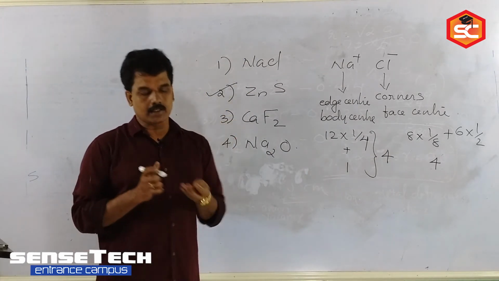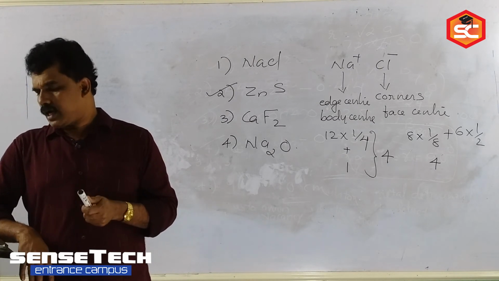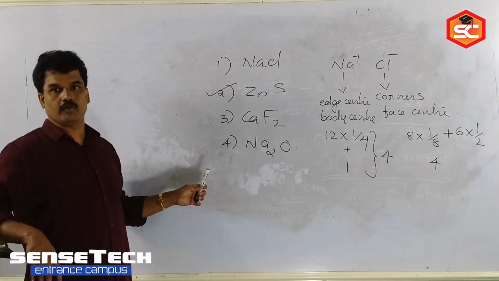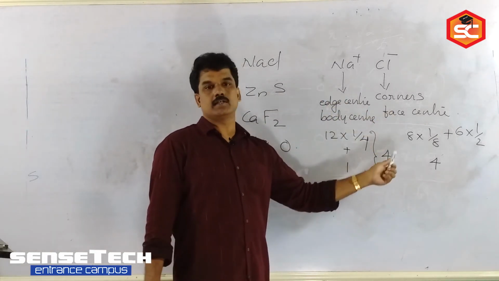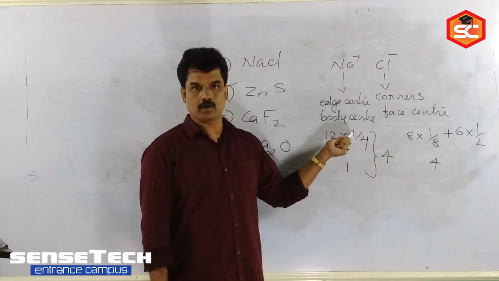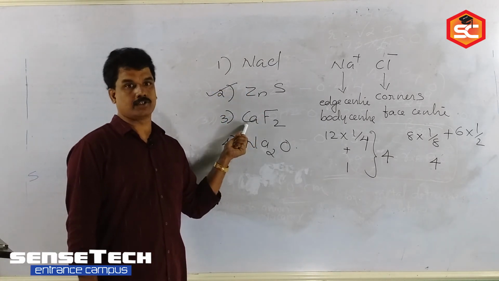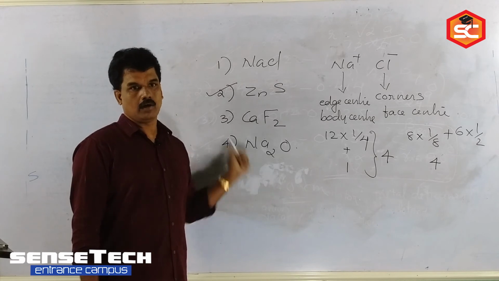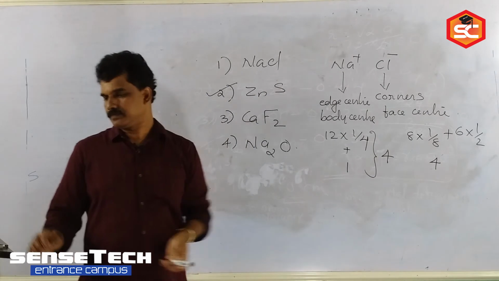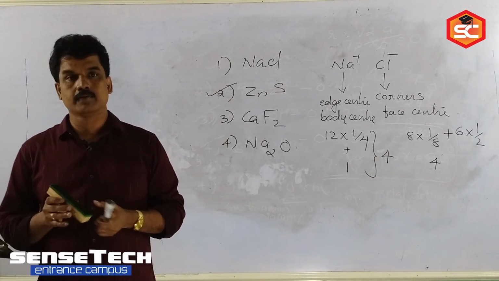Same way, in zinc sulfide there is a tetrahedral arrangement, where alternate tetrahedral voids are occupied. So each crystal has its own arrangement. Sodium chloride's arrangement is also called the rock salt structure. Like that you studied sodium chloride, zinc sulfide, calcium fluoride, the fluorite structure, and sodium oxide. All these structures are included in the syllabus. Are you getting it now? So next question.